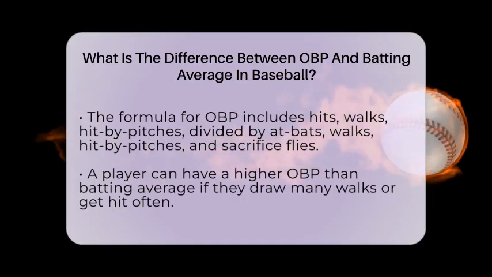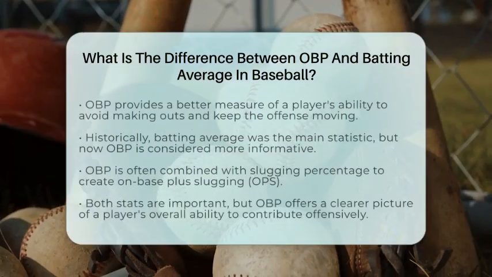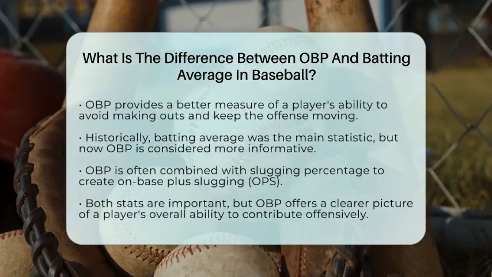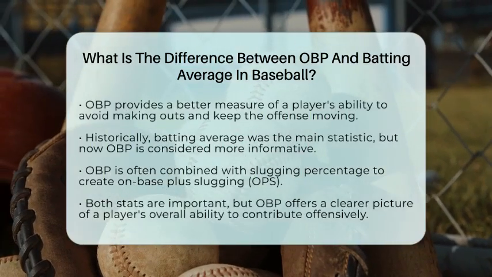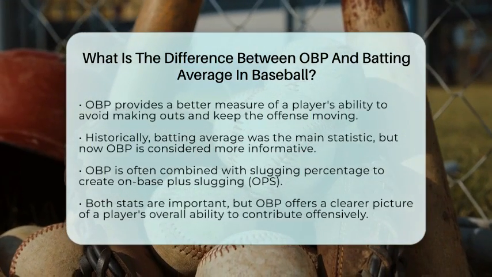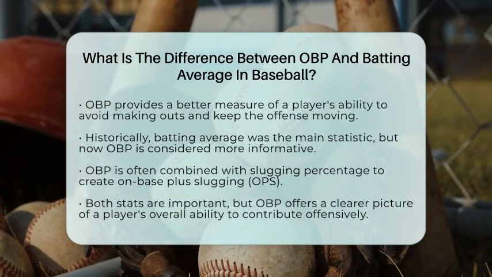In the past, batting average was the main way to judge hitters. But now, on-base percentage is seen as more useful because it captures all the ways a player can contribute to scoring. It's often combined with slugging percentage to form on-base plus slugging, which measures overall offensive value.